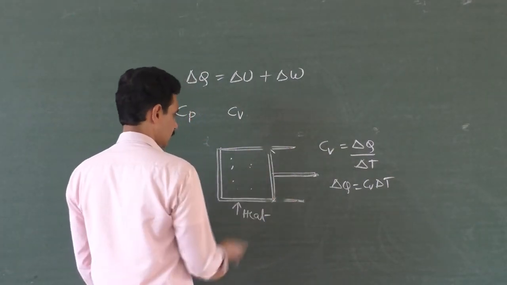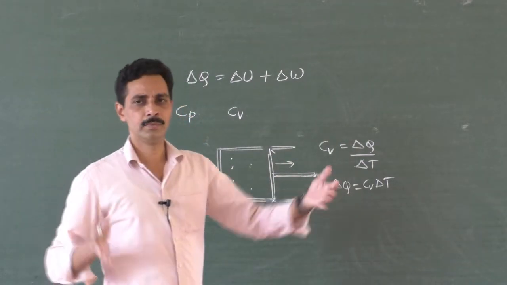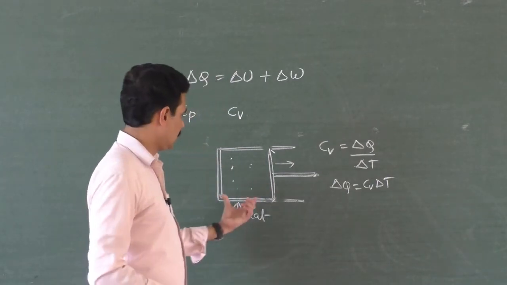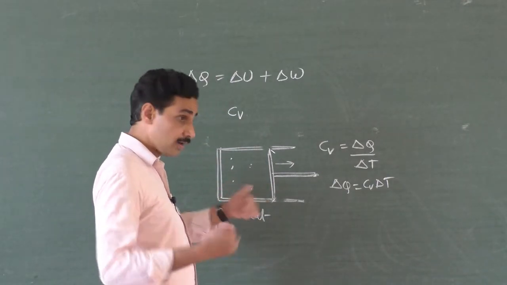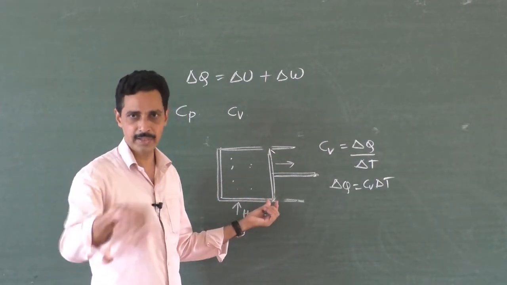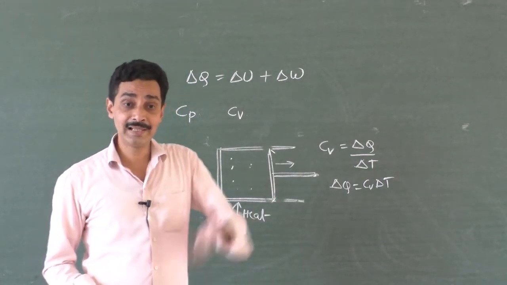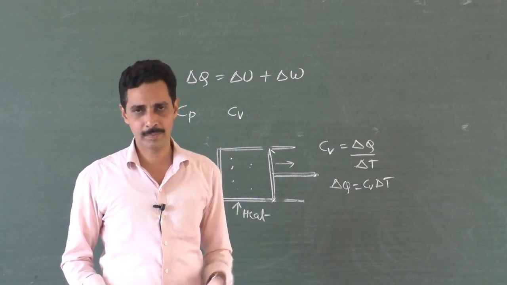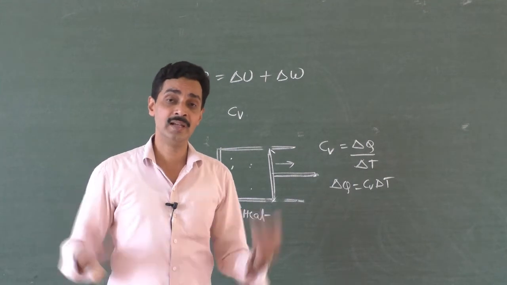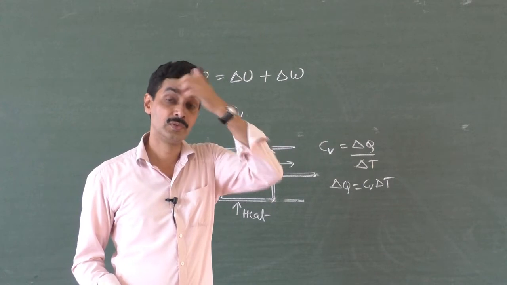When the piston is allowed to move, you can maintain the same pressure. As the pressure develops, we are increasing the volume, so that makes the pressure come back to the same value as original. To keep the pressure constant, you need to do some work. That means the gas molecules need to do some external work. With the intention of increasing the internal energy, that means increasing the temperature of the gas, we have supplied heat energy. But that heat energy is not only used to increase the internal energy, it is also used to do external work.